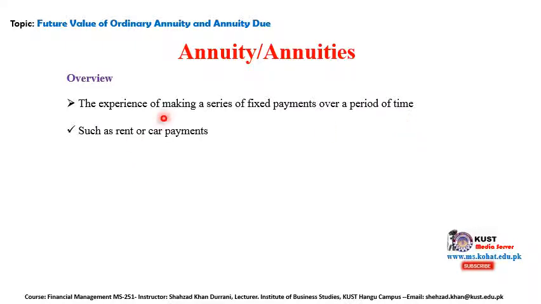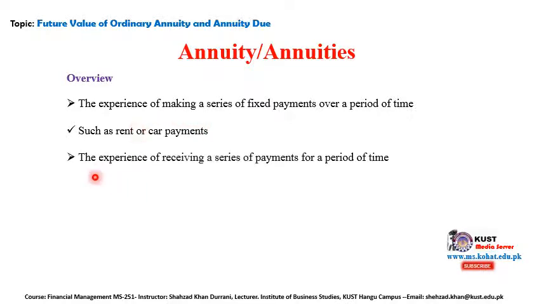So the example of this can be such as rent. You are paying rent in a series, like after every month, or car payments. It can be after 6 months or after a year, depends on the agreement that you have. So there is also the experience of receiving a series of payments for a period of time.